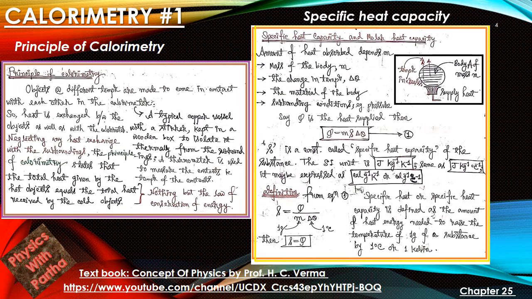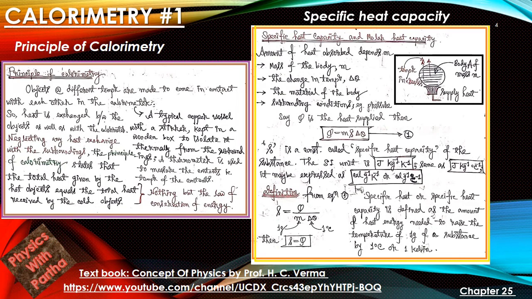Then the amount of heat supplied which goes in increasing the temperature of the body is Q equal to m s delta theta, where s is called the specific heat capacity of the substance. The SI unit is joule per kg per Kelvin, which is the same as joule per kg per degree centigrade, or otherwise calorie per gram per Kelvin or calorie per gram per degree centigrade. These are the units in which we specify the specific heat capacity.